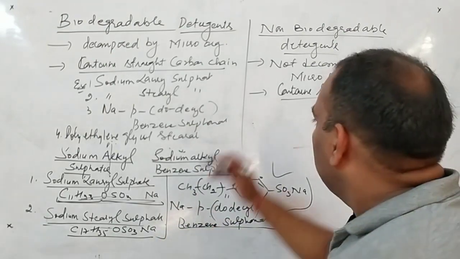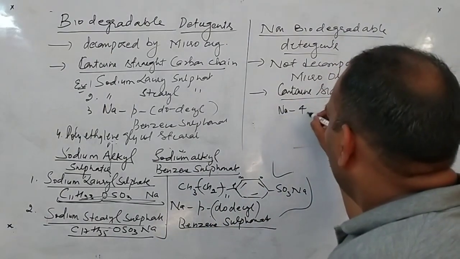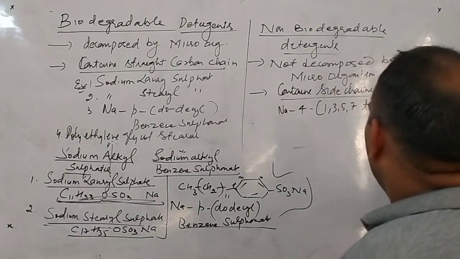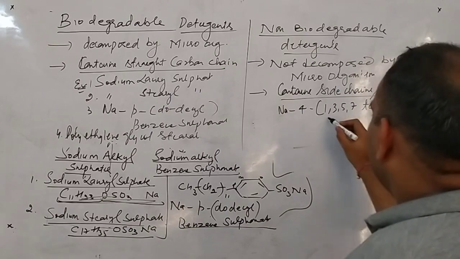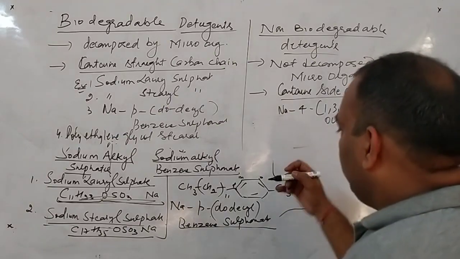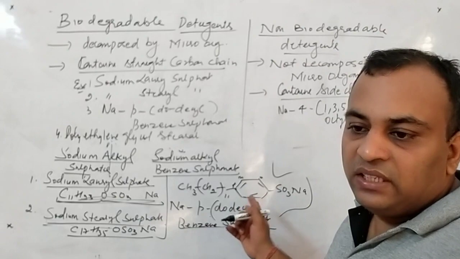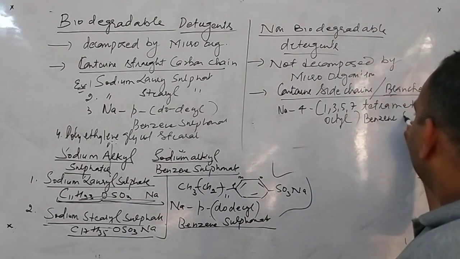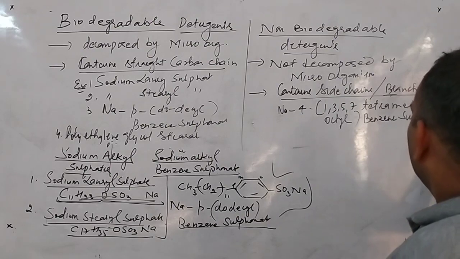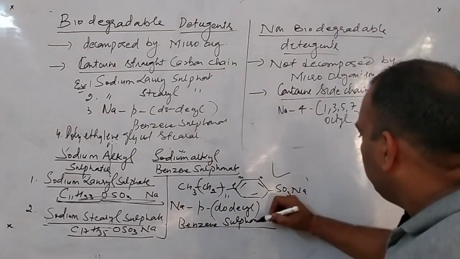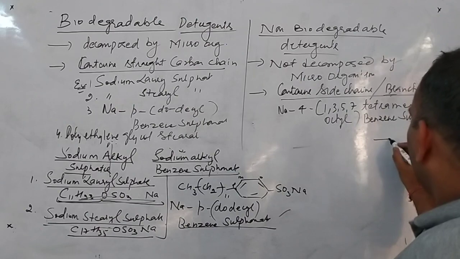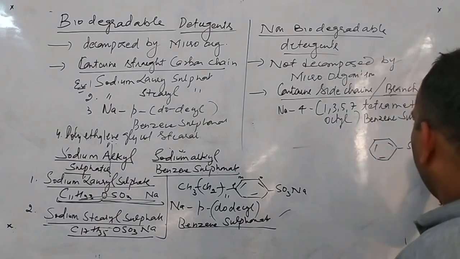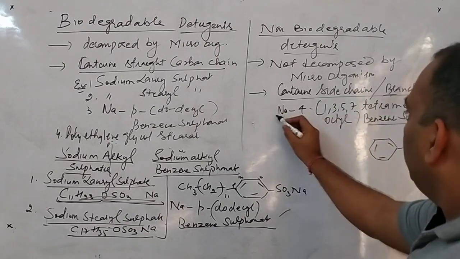Now the example is sodium 4-(1,3,5,7-tetramethyl octyl) benzene sulfonate. Remember, this is just like the compound that we have discussed. So I draw the structure in front of it so that it will be clear to you. Here we have drawn benzene with SO3Na. Benzene sulfonate clear, sodium clear.